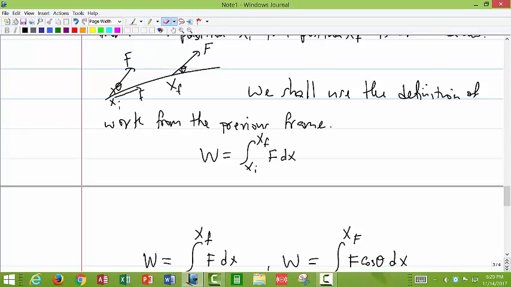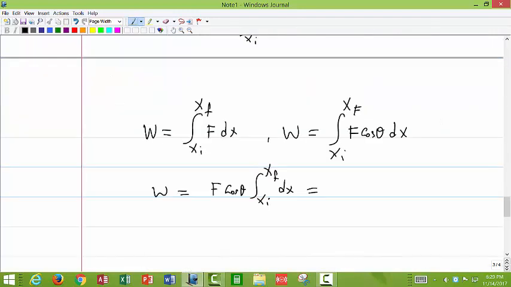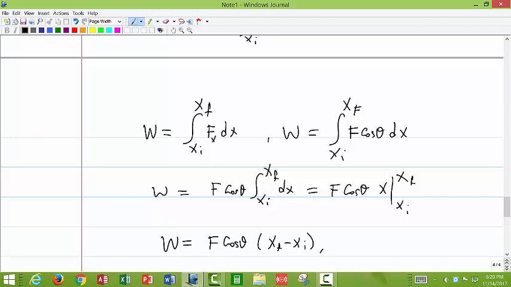So this is f subscript x dx, which is equal to f cosine theta dx, integrated from x initial to x final. So we shall say f cosine theta times x, from x initial to x final. So the work can be written as f cosine theta times x final minus x initial. So let's write it as work equals f cosine theta delta x.